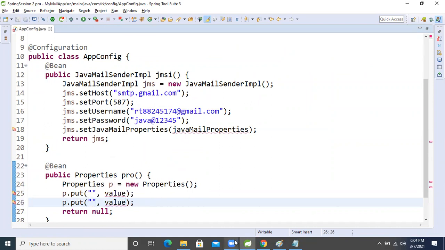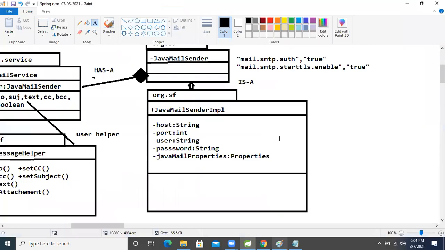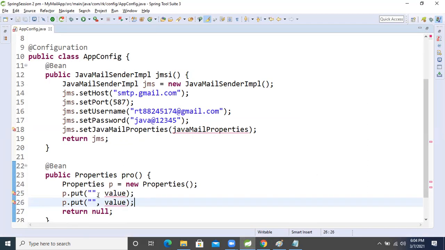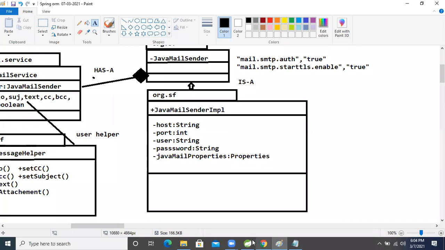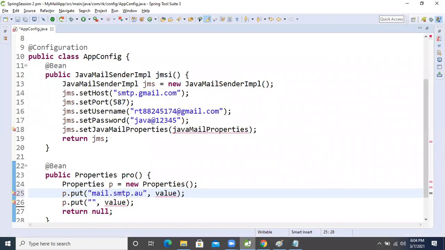We need to put those properties. Which property? mail.smtp.auth, right? And we make this one true. Let me write it correctly, mail.smtp.auth. The value we make true.